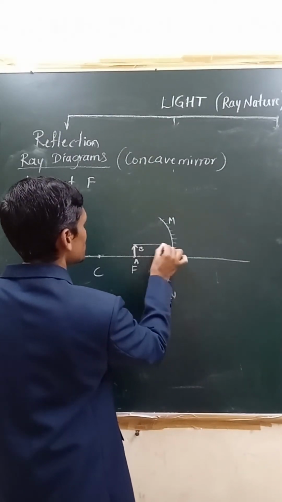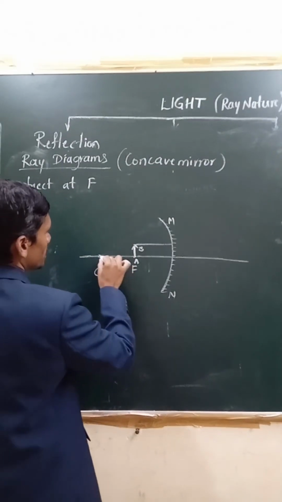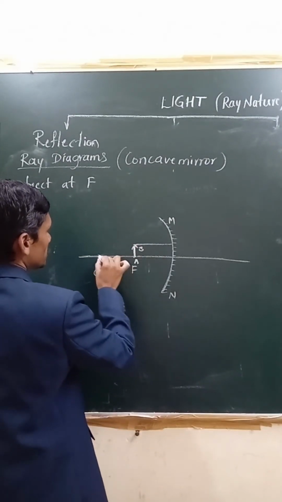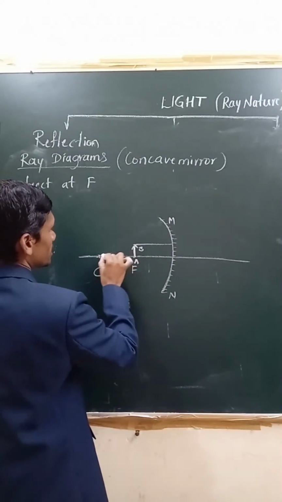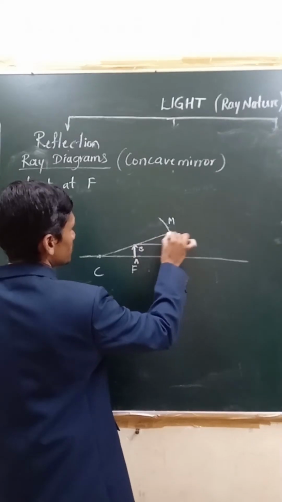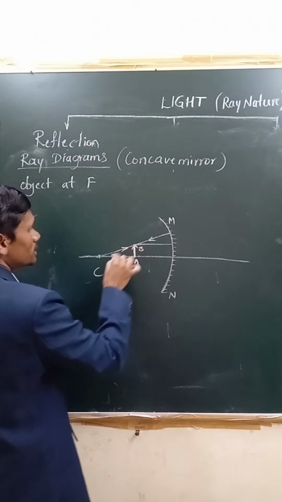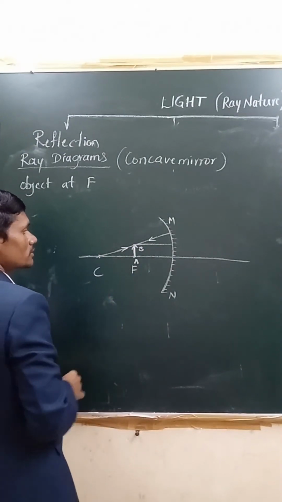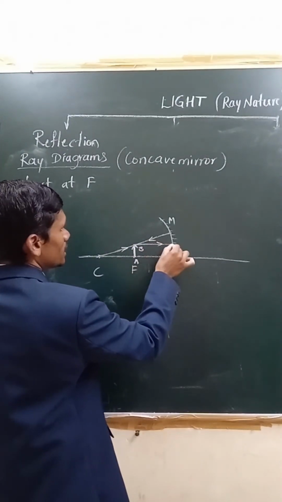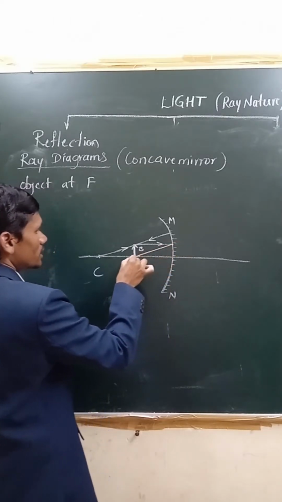Parallel ray you are taking, right? Next, one more ray you have to consider here, which is passing through the center of curvature. Along the center of curvature you have to consider. After reflection, it follows the same path if it is passing through the center of curvature. And the ray which is parallel, it should pass through what? Principal focus after reflection, as you know already, right?